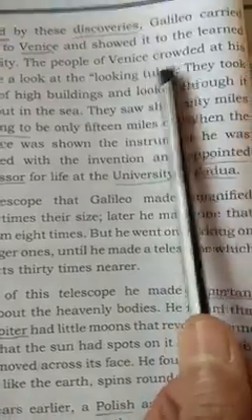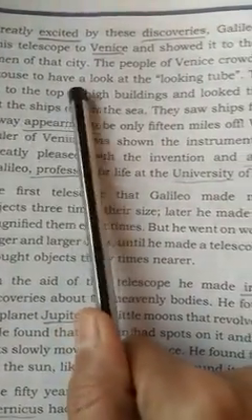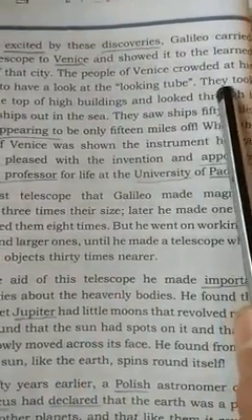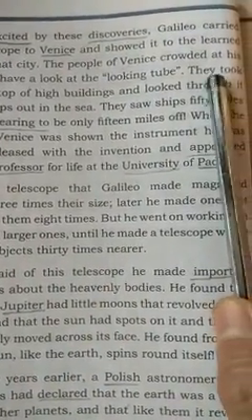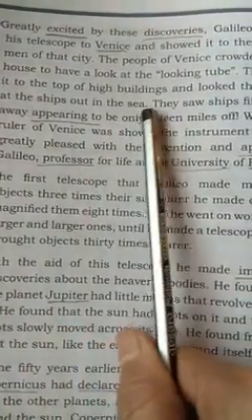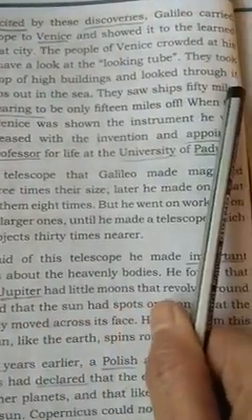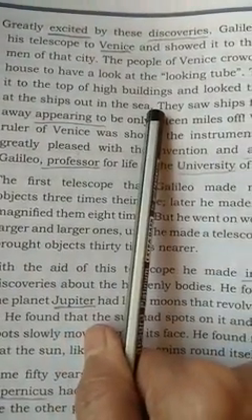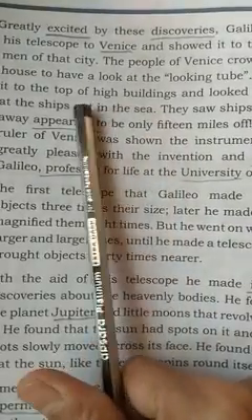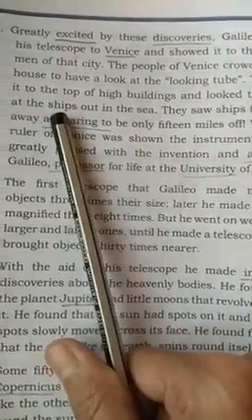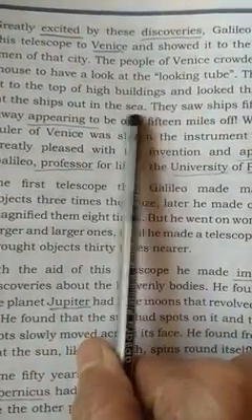The people of Venice crowded at his house to have a look at the looking tube. So many people came to his house to see the telescope and observe the sky. They took it to the top of high buildings and looked through it at the ships out in the sea. Not only on the top of the house, they went towards the buildings and looked through the telescope to see the sea also.